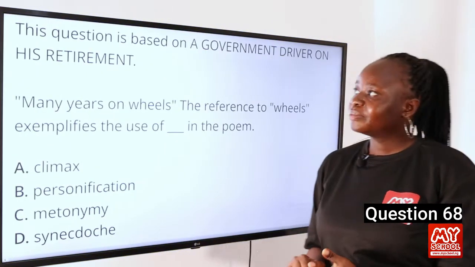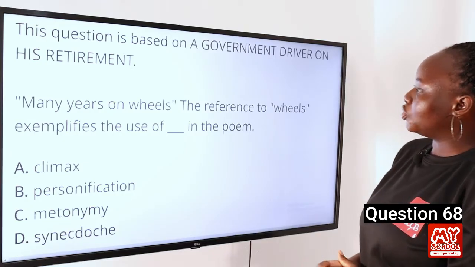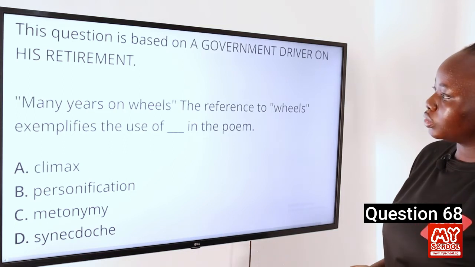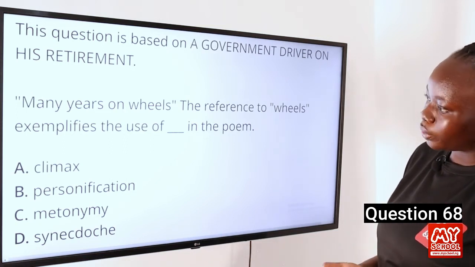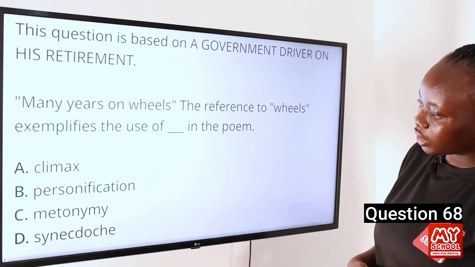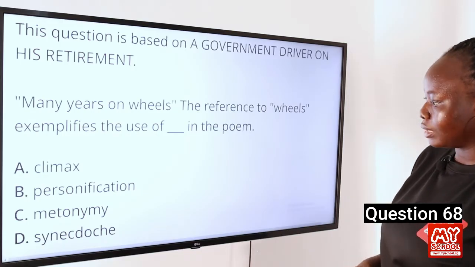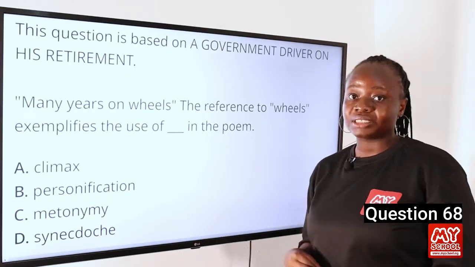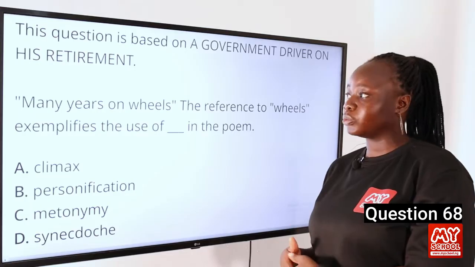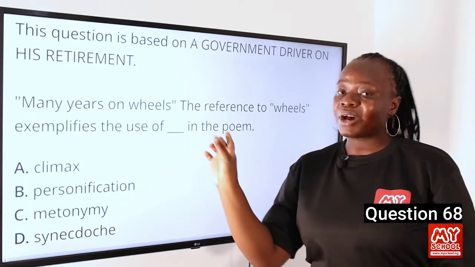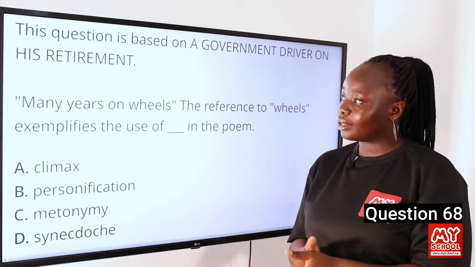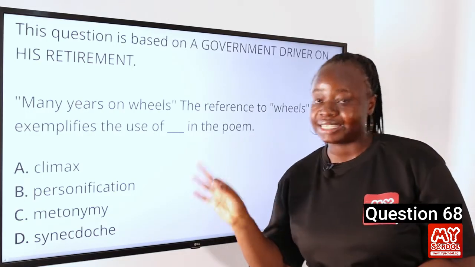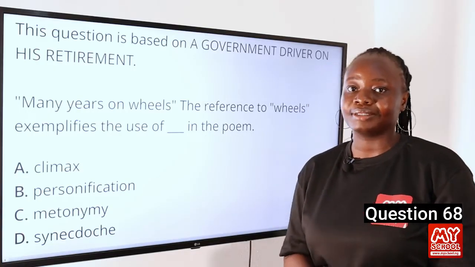Question 68. This question is based on "A Government Driver on His Retirement." "Many years on wheels." The reference to wheels exemplifies the use of dash in the poem. A. Climax, B. Personification, C. Metonymy, and D. Synecdoche. The answer to this question is synecdoche. Synecdoche is a figure of speech in which a part is used to represent a whole, or a whole is used to represent a part. In this case, the part of a car, wheels, is used to represent the whole car. So it's representing that car that this government driver spends most of his life in. So the answer to this question is synecdoche.